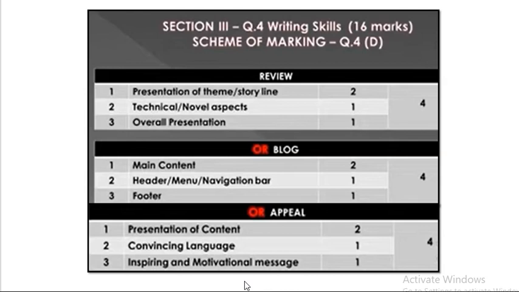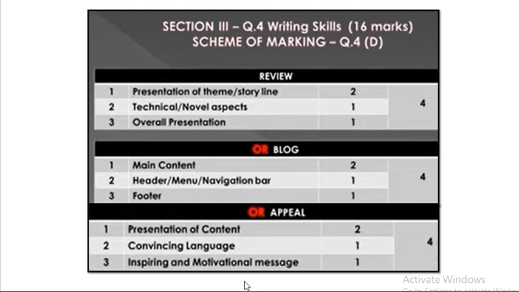After that, question number 4D will be review or blog or an appeal. Now review is not necessary to be a film review only, children. It can be a review of your text, a story review, or a documentary review. But you have to keep in mind that you have to write about the theme of that particular story, documentary, or your text.